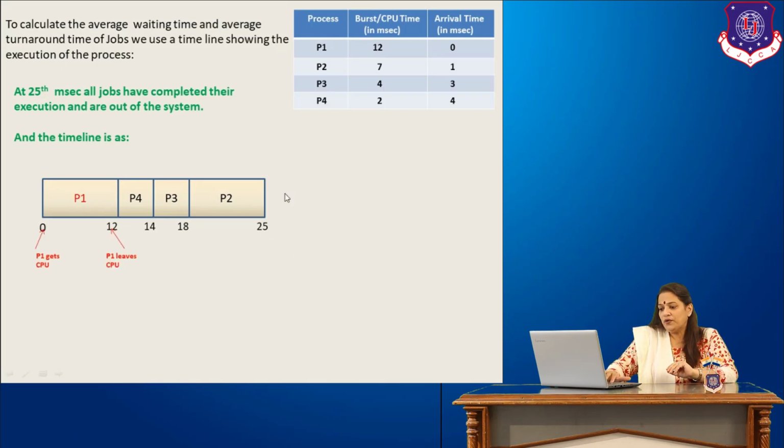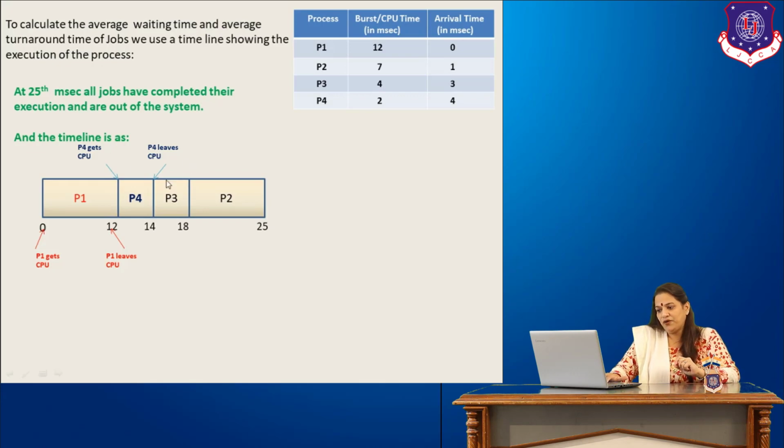Now, if we see the timeline, we can have an idea. P1 at the 0th millisecond gets the CPU and it leaves the CPU at the 12th millisecond. Next, we have P4. At the 12th millisecond, P4 gets the CPU and leaves the CPU over here. Why I am emphasizing these things is that when a particular job gets the CPU and when it leaves the CPU, these two things will be required when we calculate the waiting time and the turnaround time of the jobs.